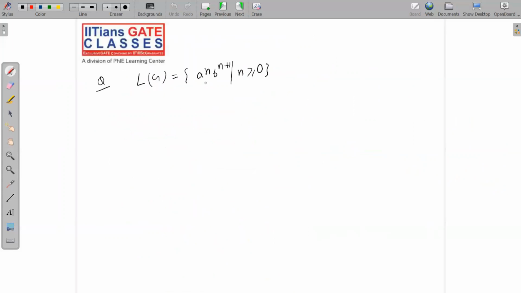Okay, the next question is a power n, b power n plus 1, such that n is greater than or equal to 0. How will you write a grammar generating this language? Again, very simple. The basic idea here is to first match the A's and B's, and then think about the extra things. So S implies ASB, which makes a power n, b power n. In all such questions, you first make equal A's and equal B's. Now you need one extra B. So one extra B means the stopper will be B. That's it.